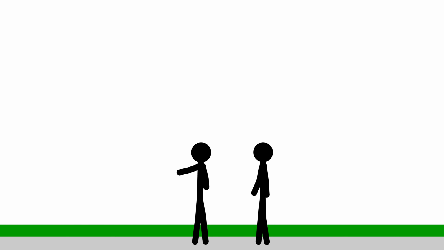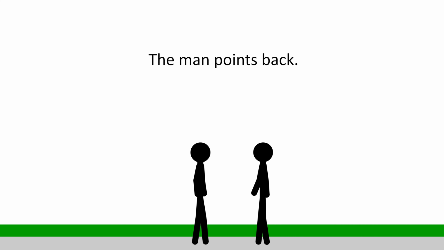How do you think we could describe this? Here, the man points to something behind him. So we can say, the man points back. Points means point, and back means behind. So the sentence just means, the man points behind him, or the man points towards the rear.